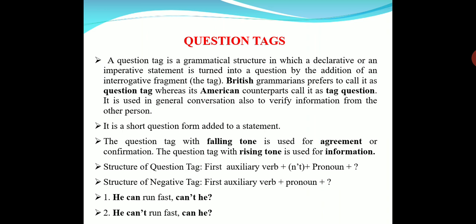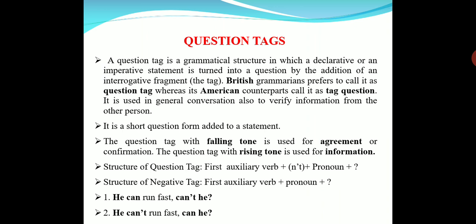It is by observing the intonation, whether it is falling tone or rising tone, that we can understand whether the person is asking for information or confirmation. If the question tag is in falling tone, it is for confirmation or agreement.